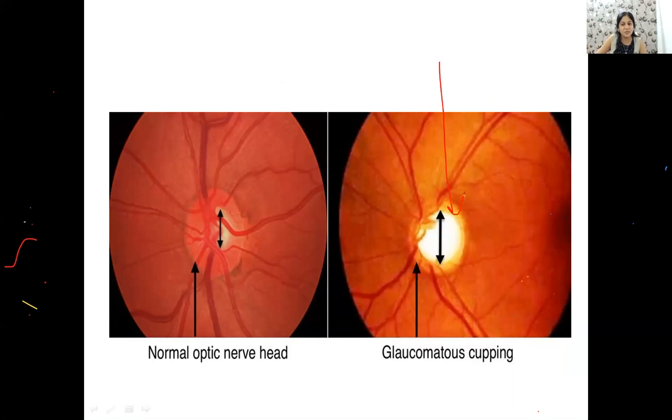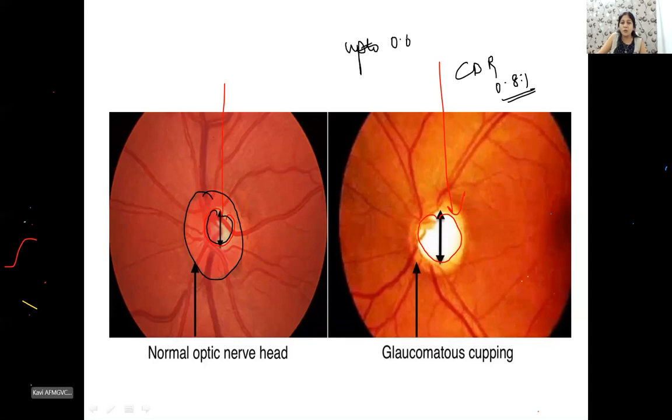If they gave you this picture, you see that there's a lot of cupping here, isn't it? This is your normal cup to disc ratio, 0.3 or maybe 0.4:1. And here your cup is enlarged. Maybe the CD ratio is almost 0.8:1. So guys, please remember, up to 0.6:1 is considered the normal cup to disc ratio. ठीक है? 0.6:1 तक हम normal मान सकते हैं.